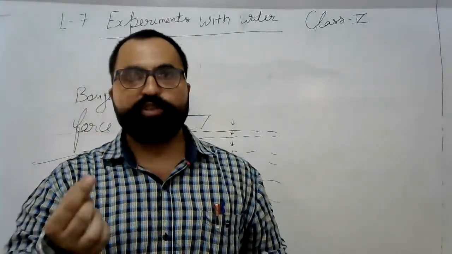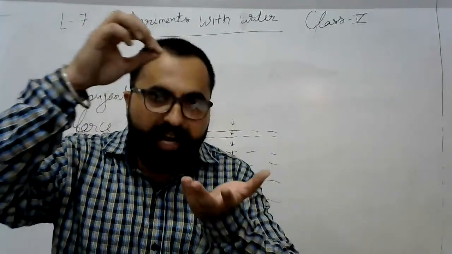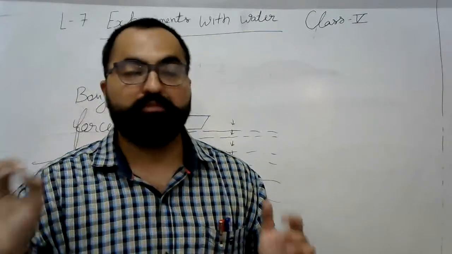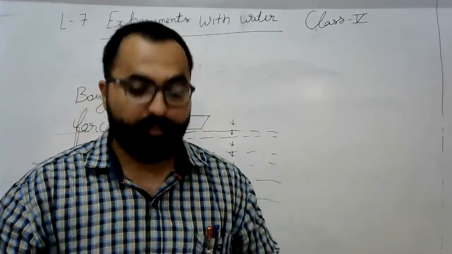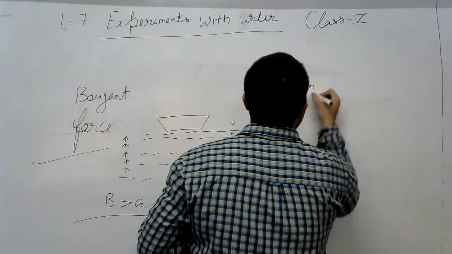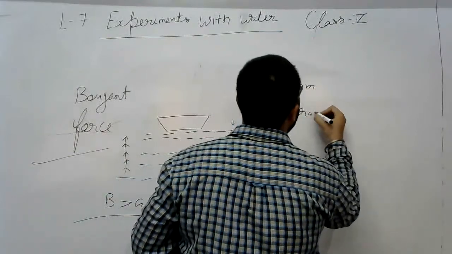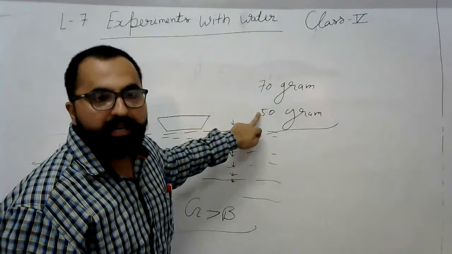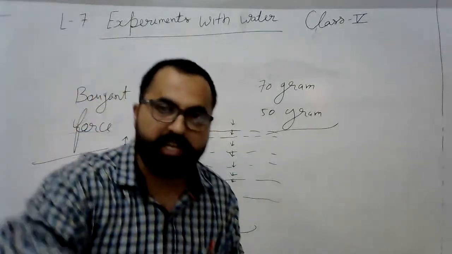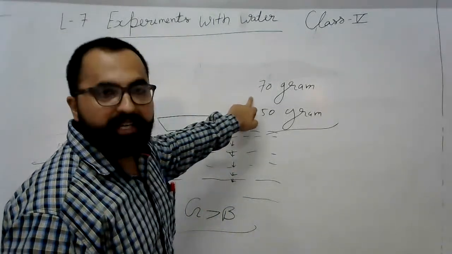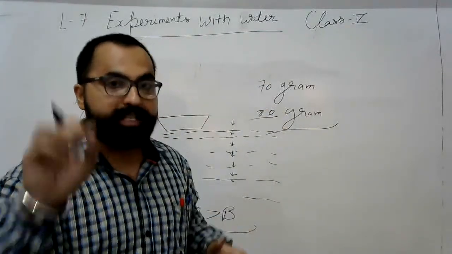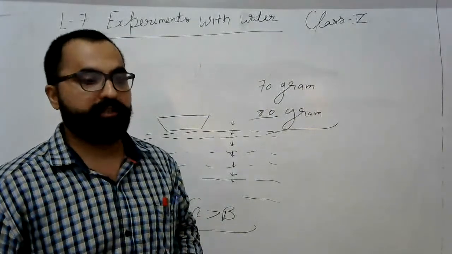Suppose the iron nail weighs 70 grams. When we put the iron nail in a jar of water, it is not displacing more water than its weight. Suppose it is displacing 50 grams, and its body weight is 70 grams. What does that mean? The iron nail will sink. If the weight is 70 grams and it is displacing 80 grams, it means it will float.